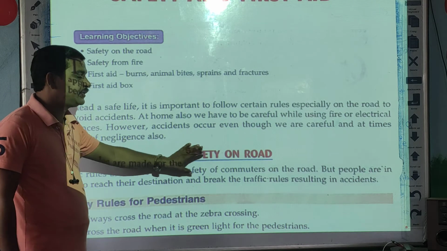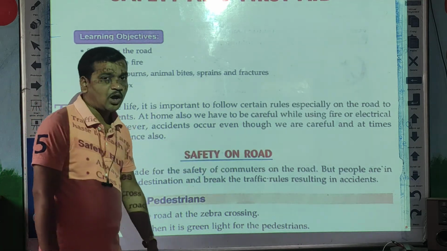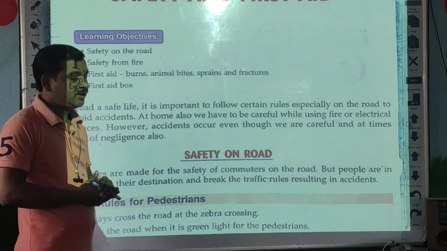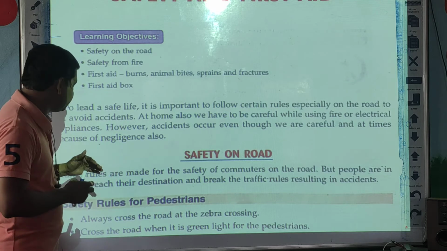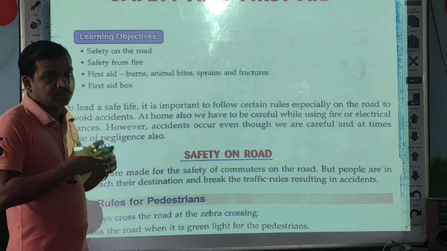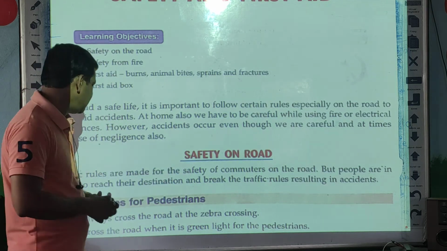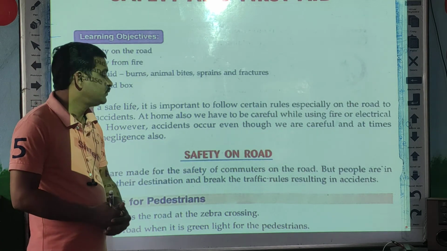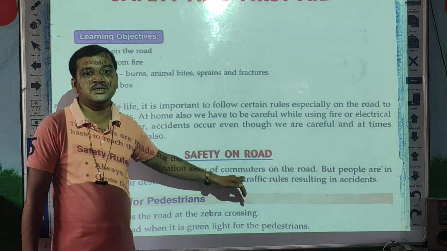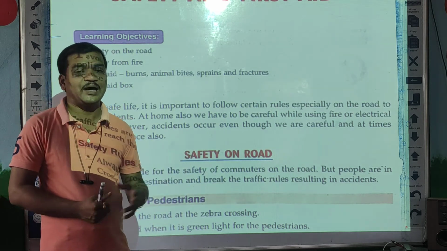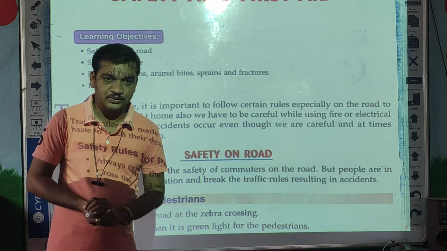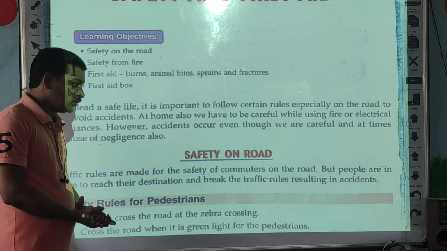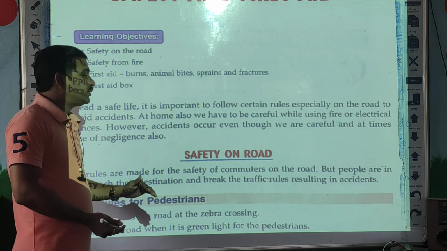We see first safety on the road. So how to take care of our health, or how to protect ourselves from injuries. Now we see traffic rules are made for the safety of commuters on the road. Commuters here means travelers who travel from one place to another. Yes or no? There are some traffic rules we have to follow on the road, but people are